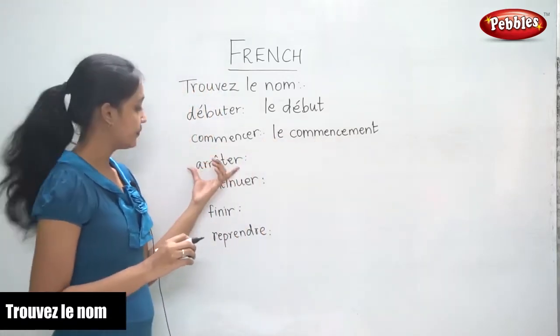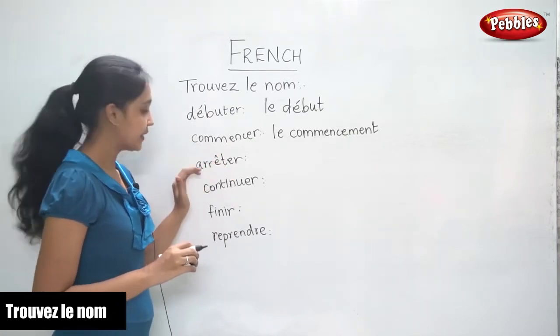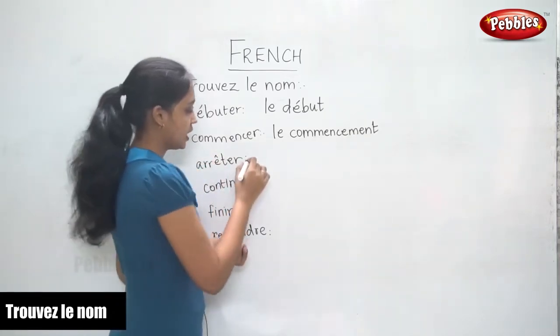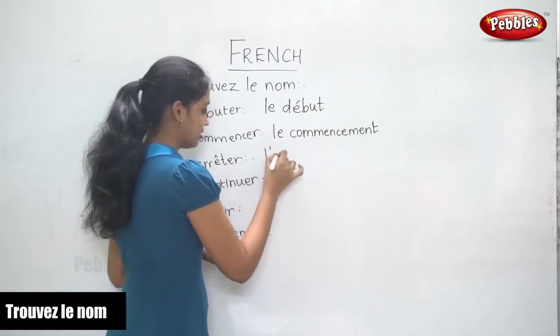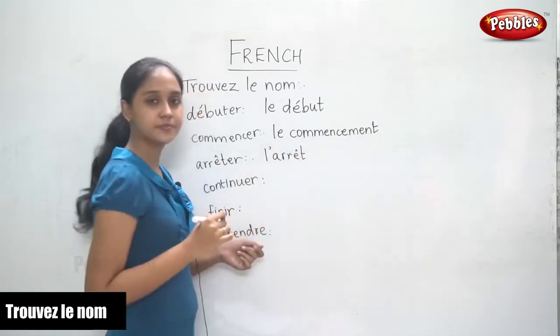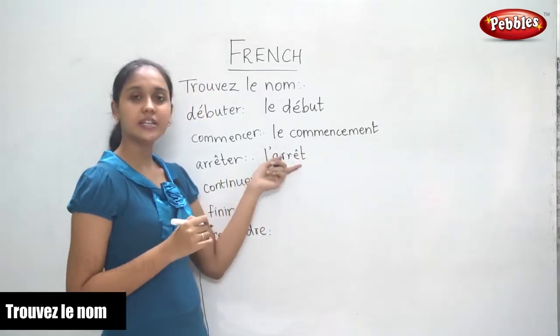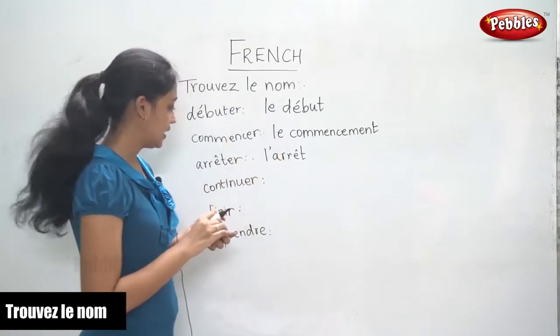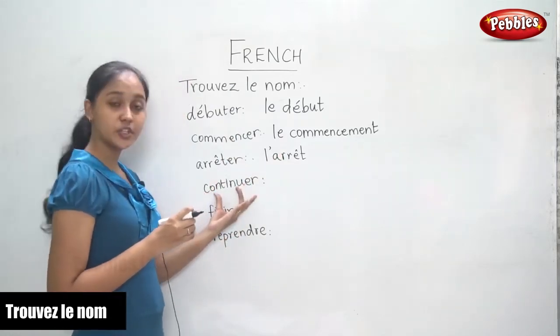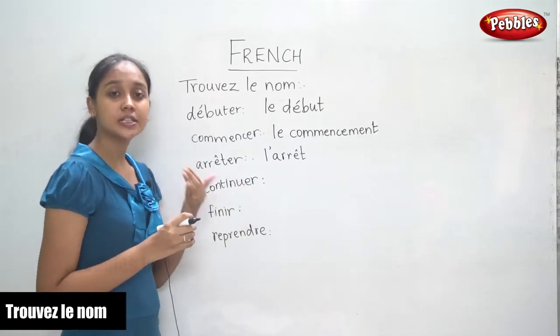The next one, arrêter. Arrêter is the verb to stop. The noun form is l'arrêt. That would be the noun form. The next one, continuer. It is to continue.